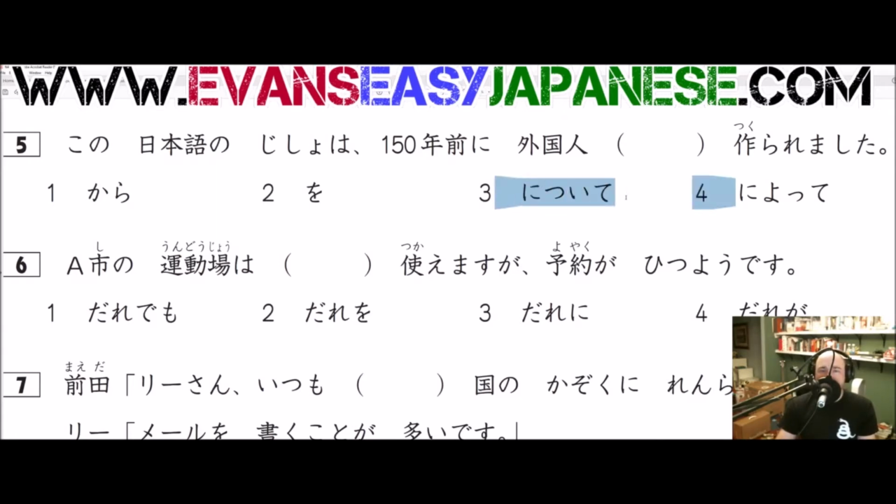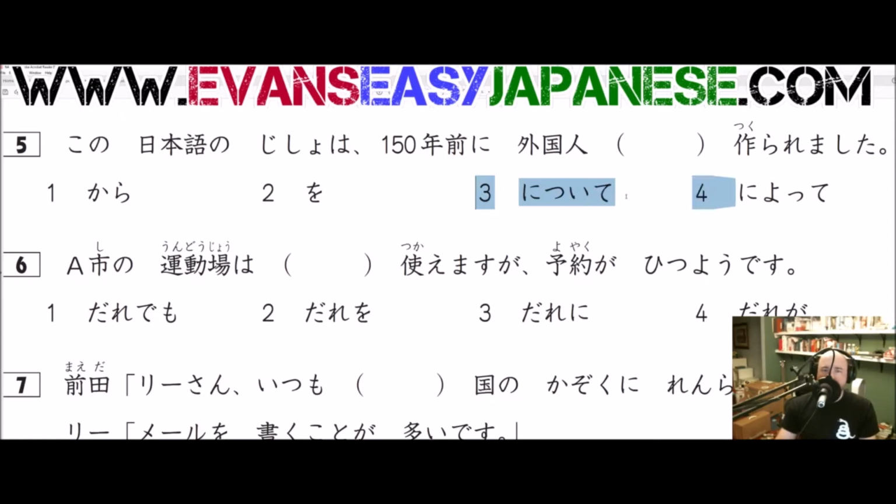nitsuite's most common translation is regarding. So it's similar-ish to a wa particle. Gaikokujin nitsuite, regarding a foreigner, it was made 150 years ago. It's a dictionary. It's not really regarding a foreigner. So that's just not right. As for this Japanese dictionary, 150 years ago, regarding a foreigner, it was made. Maybe in some obscure context that might work.